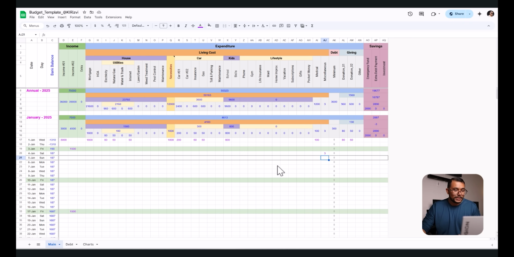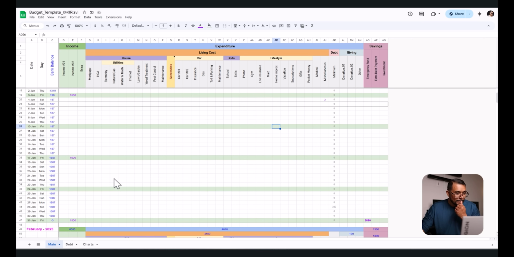Another tip would be, because this is a Google spreadsheet, you can share it with family members, and they can also input the values. They can also comment or put notes. See, I put some notes here. If any expenditure is happening, and you think that you're not gonna remember what expenditure it was, you can just put a note, and later you can see what it was. What else? Yeah, so this box actually should move. So next time I'm gonna see it, I'm gonna take it off.